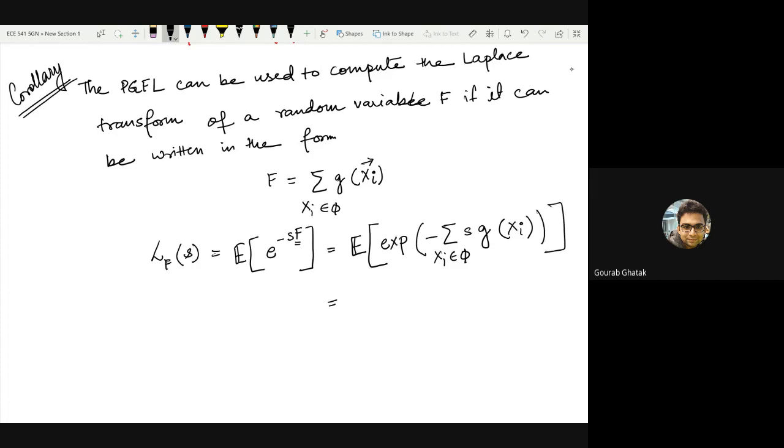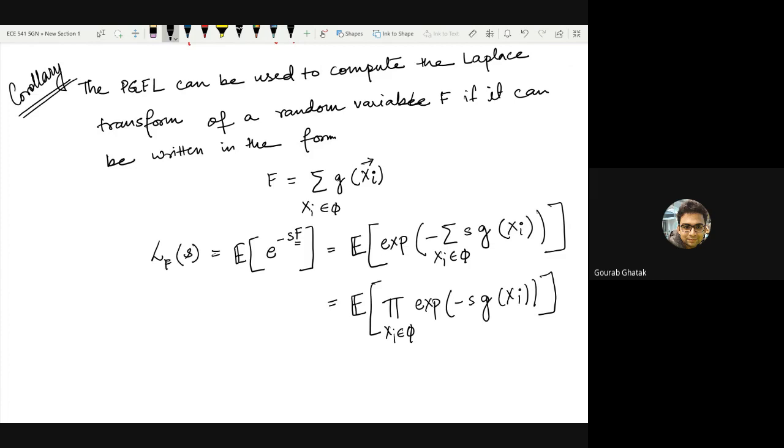The exponential of a sum becomes the product of exponentials, where xi belongs to the point process.